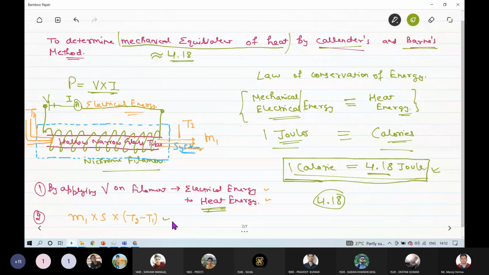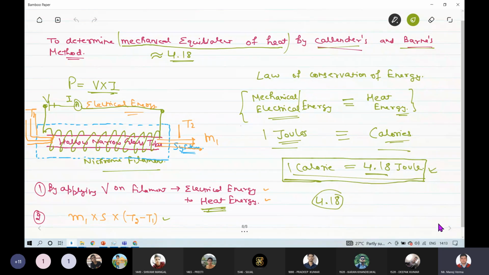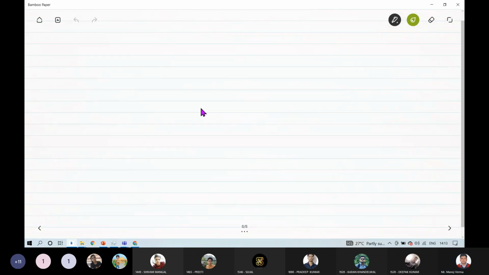Okay, is that clear? Now we will see how we can actually measure these quantities. That is the later part, but first I want to show you something.